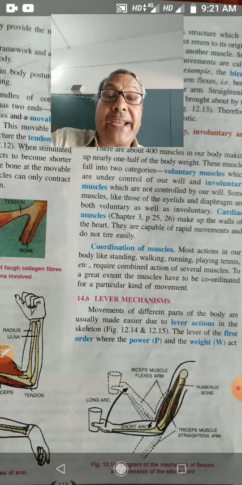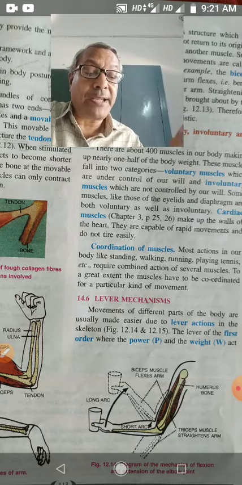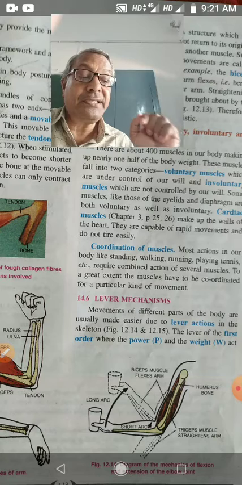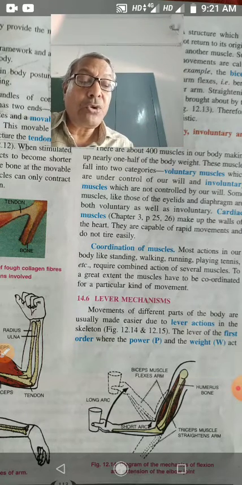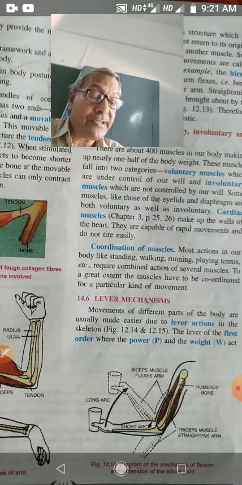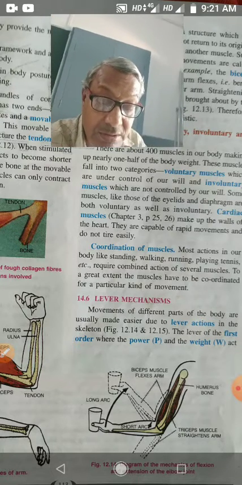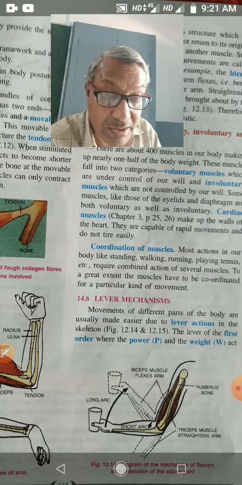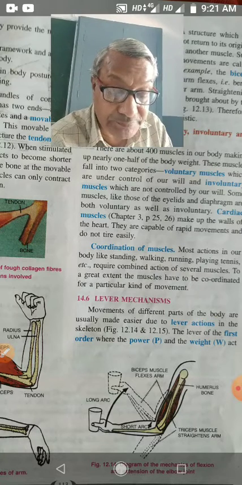Next is lever mechanism. Movements of different parts of the body are usually made easier due to lever action in the skeleton. The lever of first order, where the power and the weight act with the fulcrum in between, is represented by extension of the arm. So that is the first order of lever.